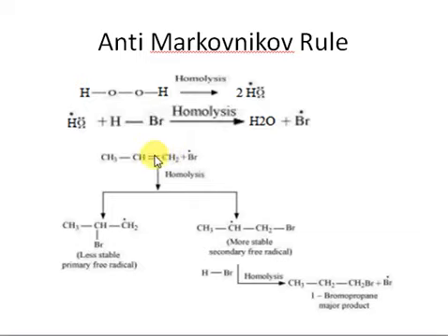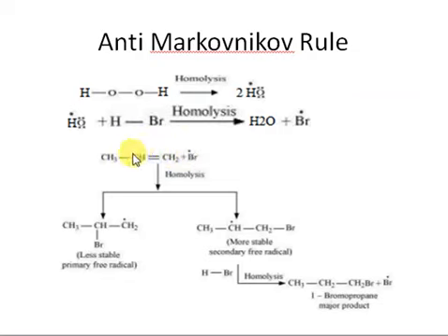When this bromine goes on this carbon, the pi electrons of the bromine and the pi electrons of this carbon will pair up. So there will be a single bond between carbon and bromine and we'll get a free radical on this carbon, right? If the bromine goes on this terminal carbon, which is less substituted and less bulky, we'll get a free radical here. This free radical is a secondary free radical, right? The other possibility is that the free radical goes on this carbon. Suppose the bromine goes to this carbon, right?